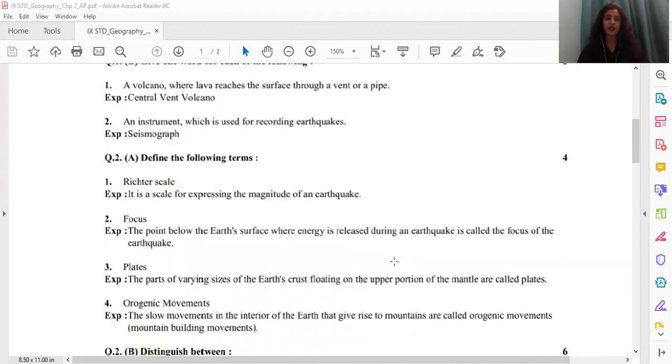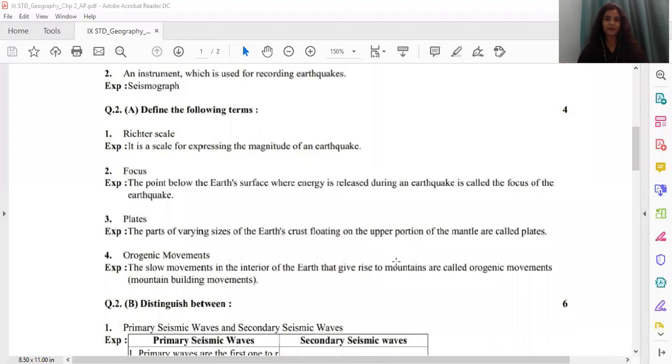Moving on to question number 2A. Now children, question number 2A is define the following terms. There are 4 questions in all for 4 marks, so 1 mark each. The very first one is to define Richter's scale. Answer is, it is a scale for expressing the magnitude of an earthquake.